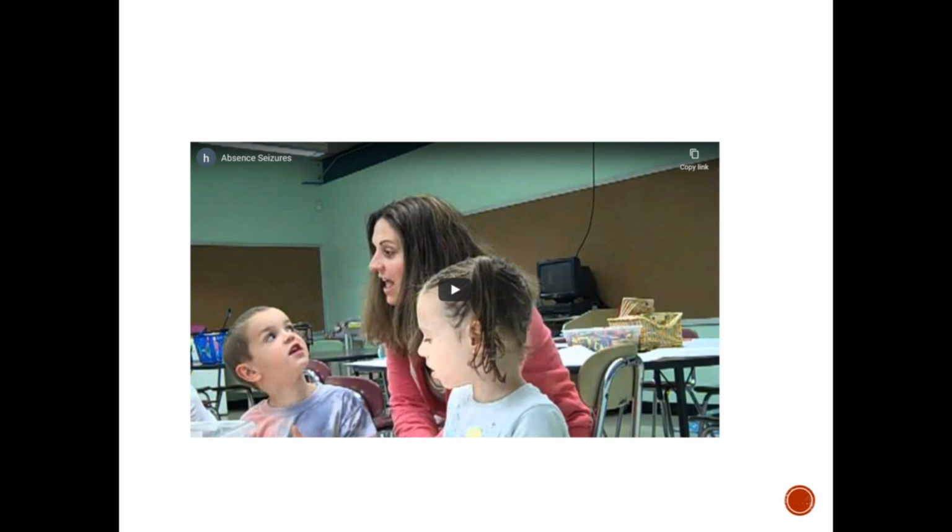Sometimes they last only a few seconds. Absence seizures can be so brief that they sometimes are actually mistaken for daydreaming, and they actually may not be detected for months. They are more common in younger children, but it's really children from ages 4 to 14. However, older teens and adults may have absence seizures as well. But our first clue that a child may be having absence seizures is when they start having trouble in school. So then they get further evaluated.